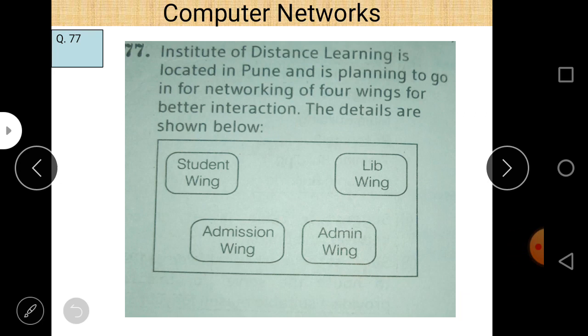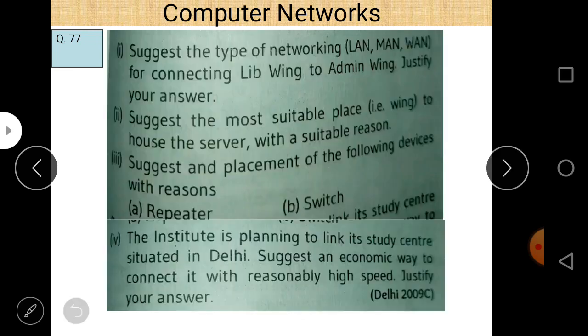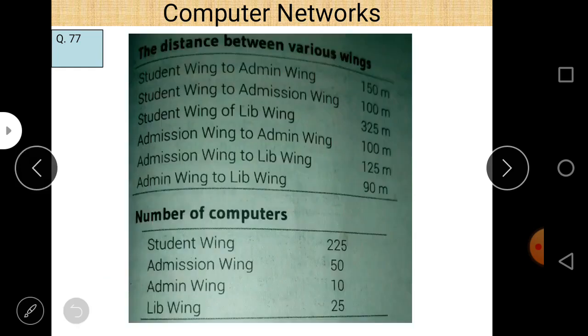77 says that an Institute of Distance Learning is located in Pune and is planning to go for networking of 4 wings for better interaction. The details are as shown below. So these are the 4 wings, and the distance is also given between the various wings, and the number of computers is also given. The first question is, suggest the type of networking, LAN, MAN, or WAN, for connecting the live wing to the admin wing. Justify your answer.